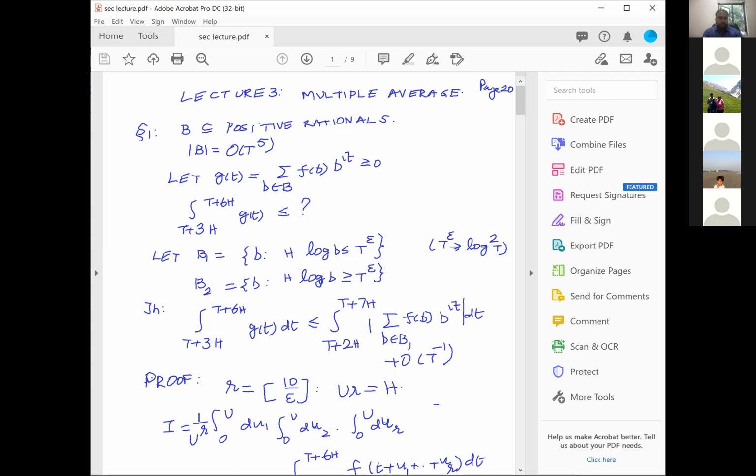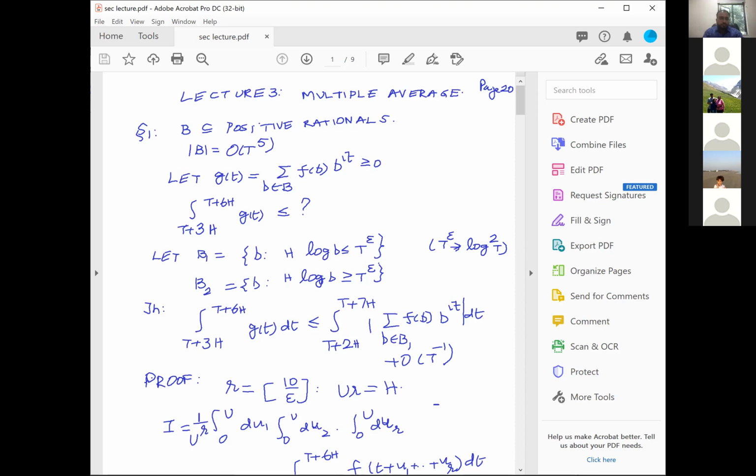And in fact, if you want, you can even take T power epsilon to be something like log square T. It is not important, but let's take T power epsilon. Then this integral from T plus 3h to T plus 6h of G(t) dt is less than or equal to the integral from T plus 2h to T plus 7h of the sum over b only in B1 of f of b, b power it, plus O of T inverse.